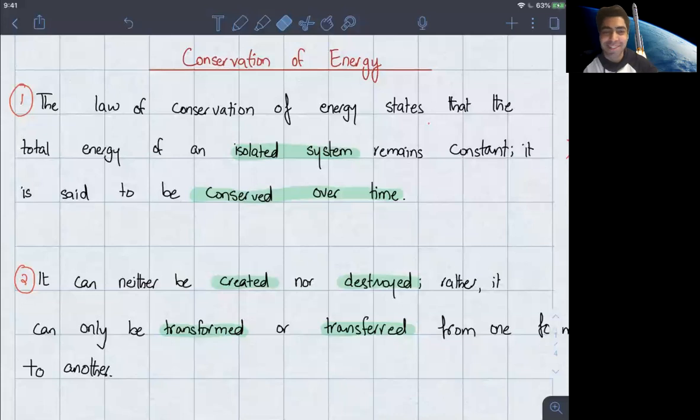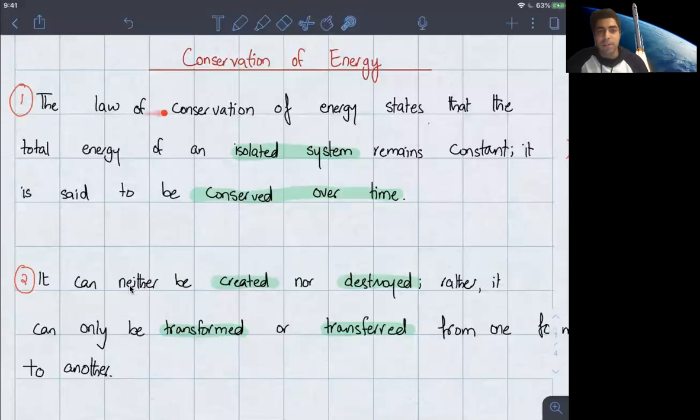This is a demo lesson on physics, and today we're going to look at the conservation of energy, which is something that you do both in O-level and A-level physics. So let's just dive right in. I'm going to read out the statement to you first, and then we'll talk about what it means and what the implications are, etc., etc.